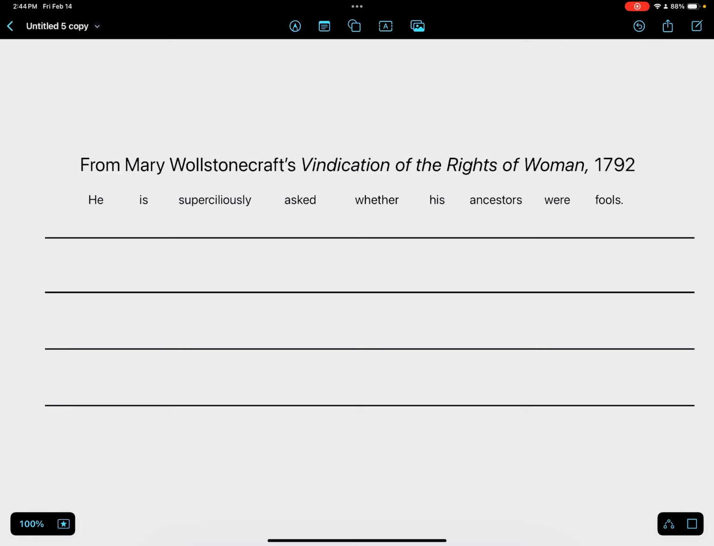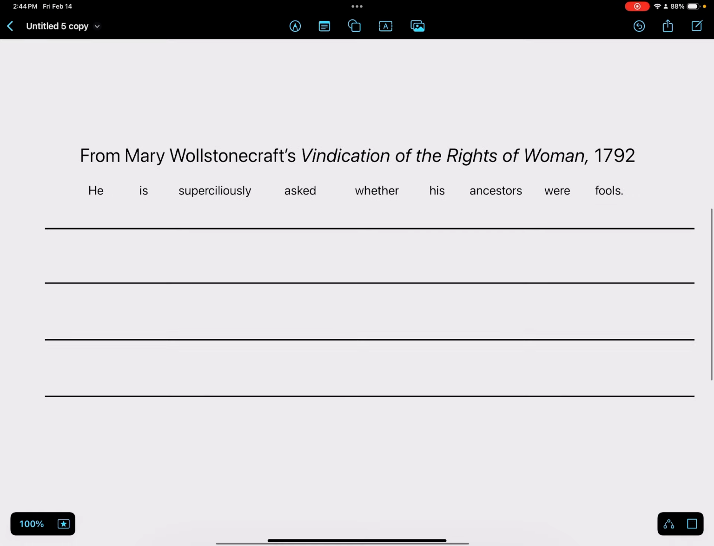In this video, we're going to be doing a 4-level sentence analysis of this sentence from the MCT Level 6 4 Practice curriculum. This is a 4-level analysis video, which means we're going to be looking at all 4 levels of the sentence from parts of speech, then to parts of sentence, then to phrases, and finally to clauses. This is a more interesting sentence, and the sentence states, "He is superciliously asked whether his ancestors were fools."